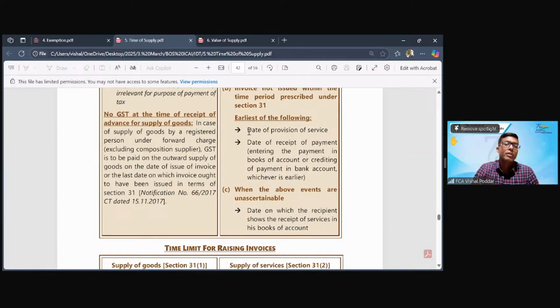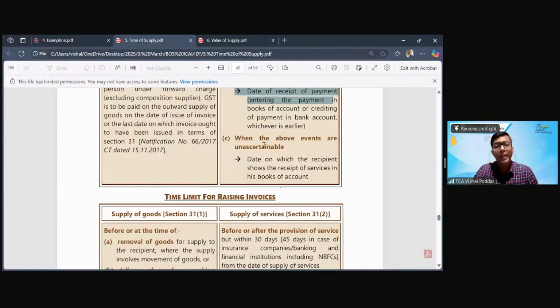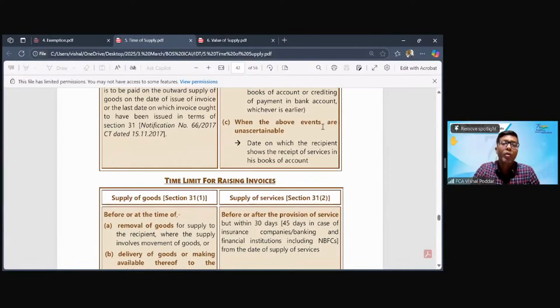In that case, the time of supply will now not be the date of invoice, but then it will go back to the date on which service was provided, or the date of receiving payment, whichever is earlier. And then they say where above events are unascertainable. Now, this point is given in service.